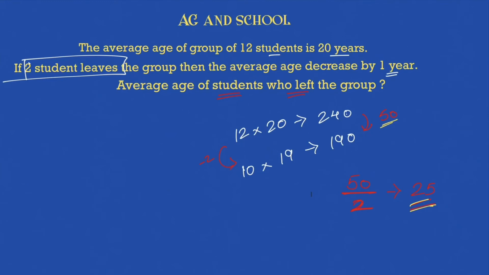These 2 students had given 1 year to all of them, which was nothing but 12 students, so they took their 12 from them, right? And they have to maintain again an average of what? 19. See, if they were also at 20, you will say that, sir, it is quite difficult to visualize this, because if they are 2, the rest who are left are 10, right? So they must have given that extra to 10 of them, so I should subtract 10. No, you have to subtract their 2 as well, because they will also be having the average age of 20, right? So they are taking it from that as well.